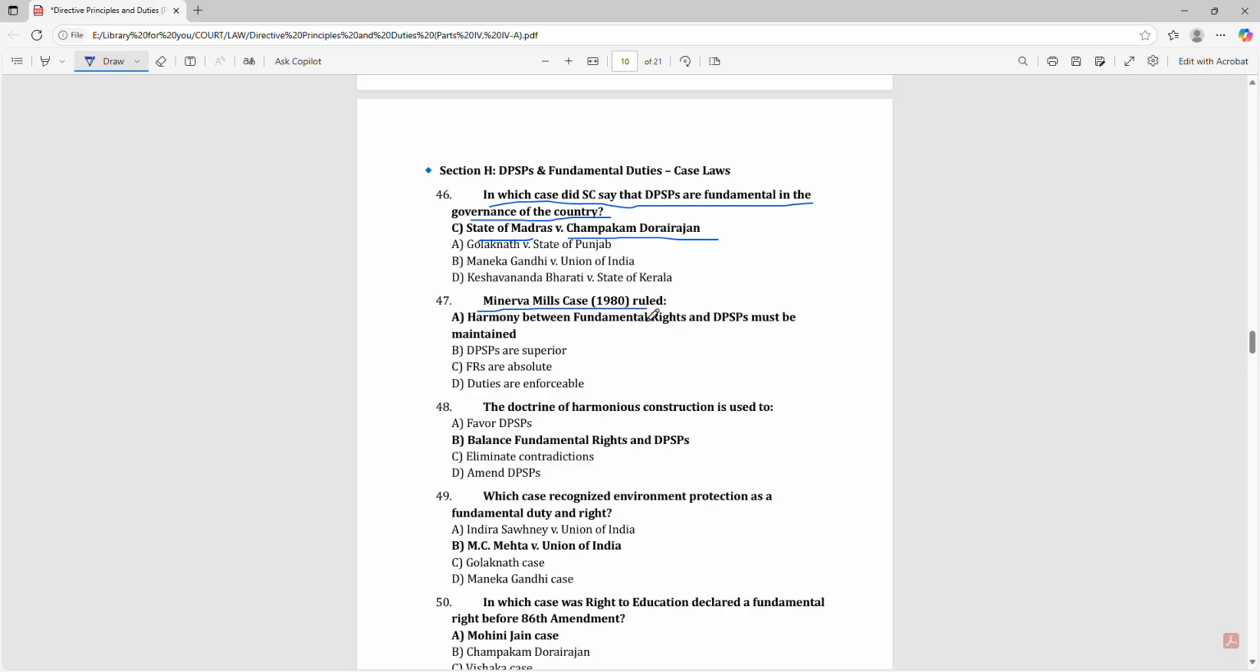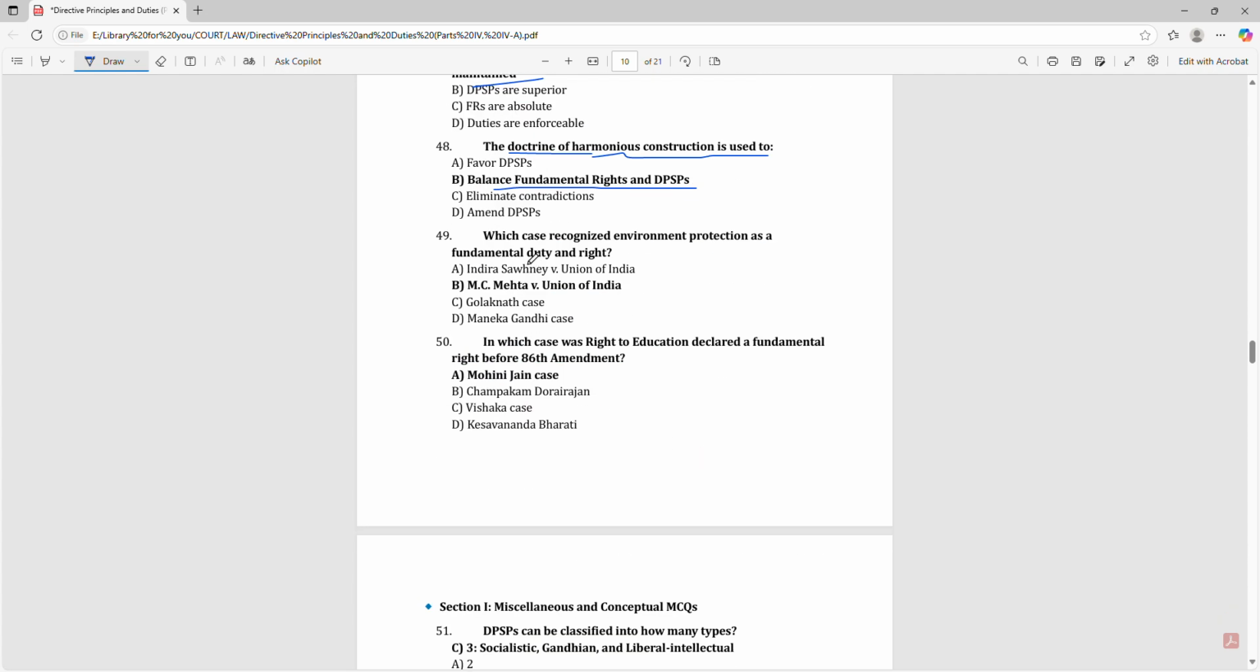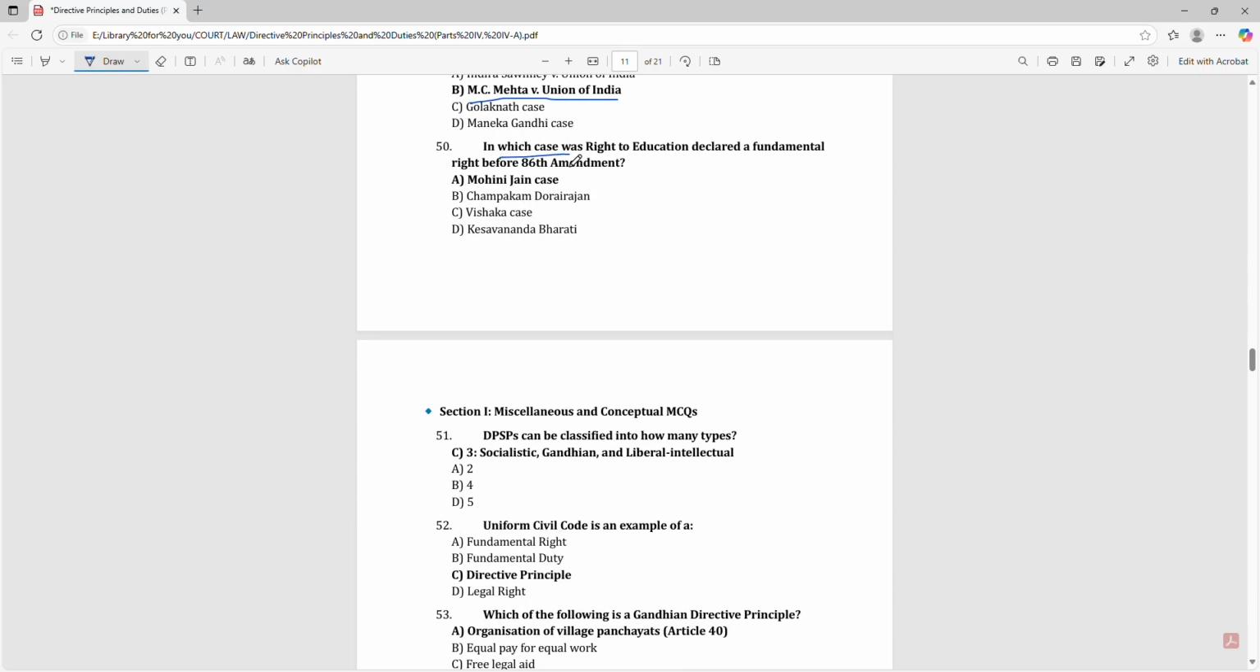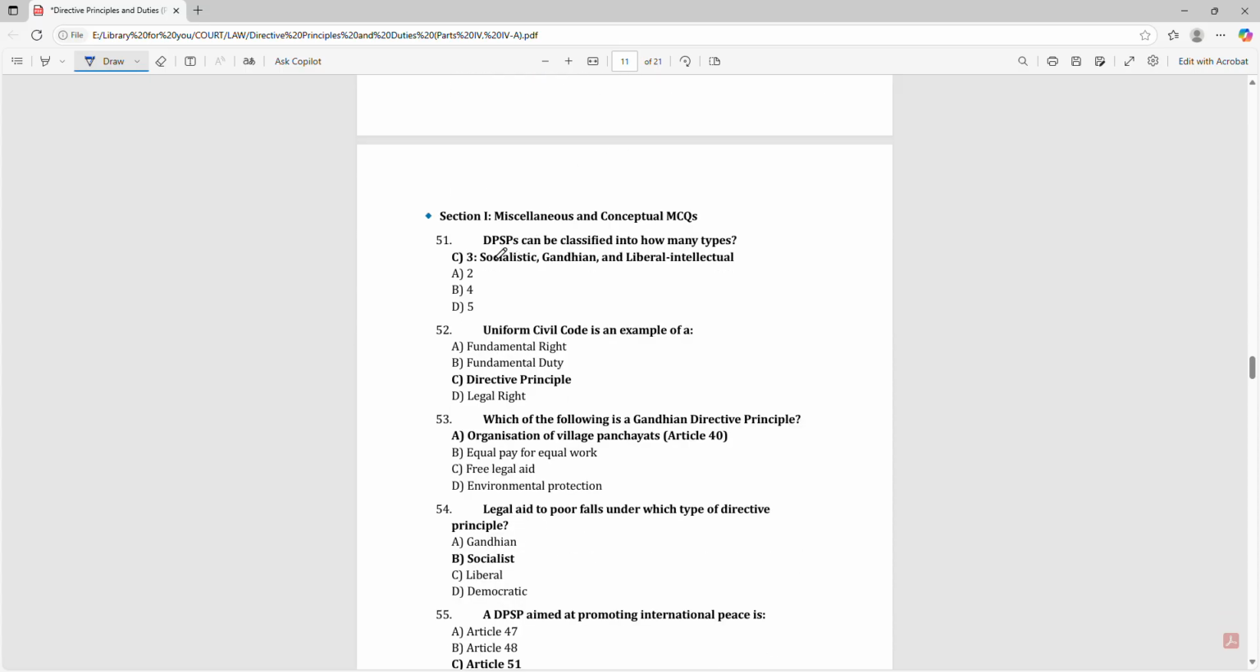Minerva Mills case ruled that harmony between fundamental rights and DPSPs must be maintained. The doctrine of harmonious construction is used to balance fundamental rights and DPSPs. Which case recognized environment protection as a fundamental duty and right? MC Mehta versus Union of India. In which case was the right to education declared a fundamental right before the 86th Amendment? Mohini Jain case.